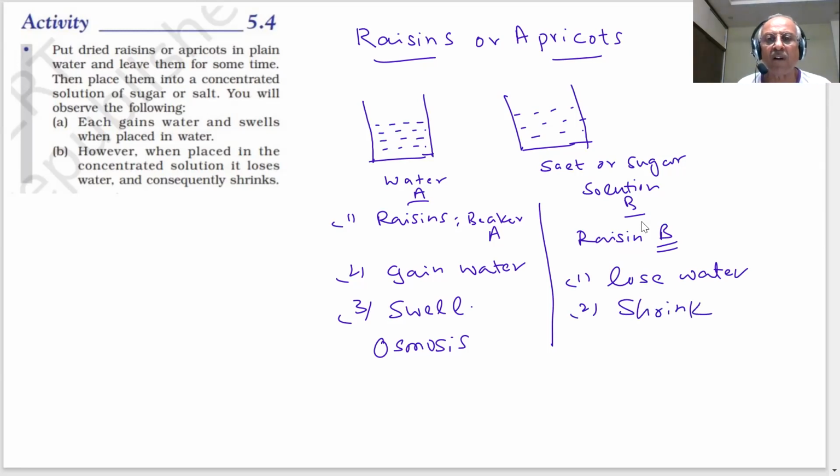This was an example of the concentration outside being less. Inside the raisins or apricots there is also water and sugar. You know, they are sweet. There is sugar solution inside them, and the outside concentration is less. This is an example of a hypotonic solution. They can ask such things in the paper.